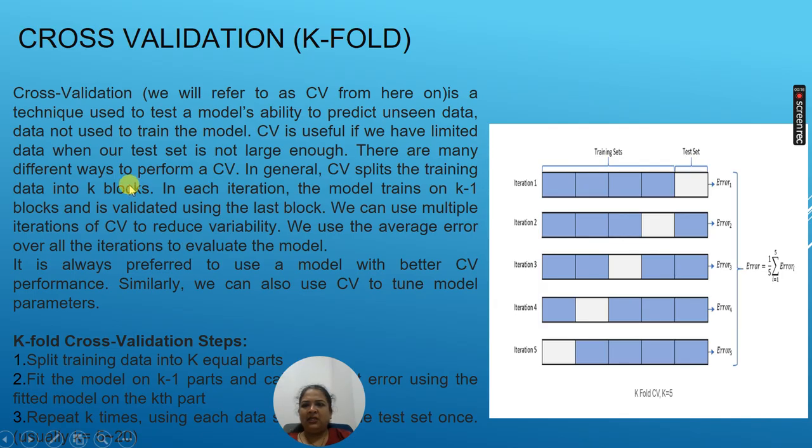There are many different ways to perform cross validation. In general, this technique splits the training data set into k blocks. Here k could be any integer number. In each iteration, the model trains on k minus 1 blocks, and it is validated using the last block. We can use multiple iterations of CV to reduce the variability, and we use the average error over all the iterations to evaluate the model.